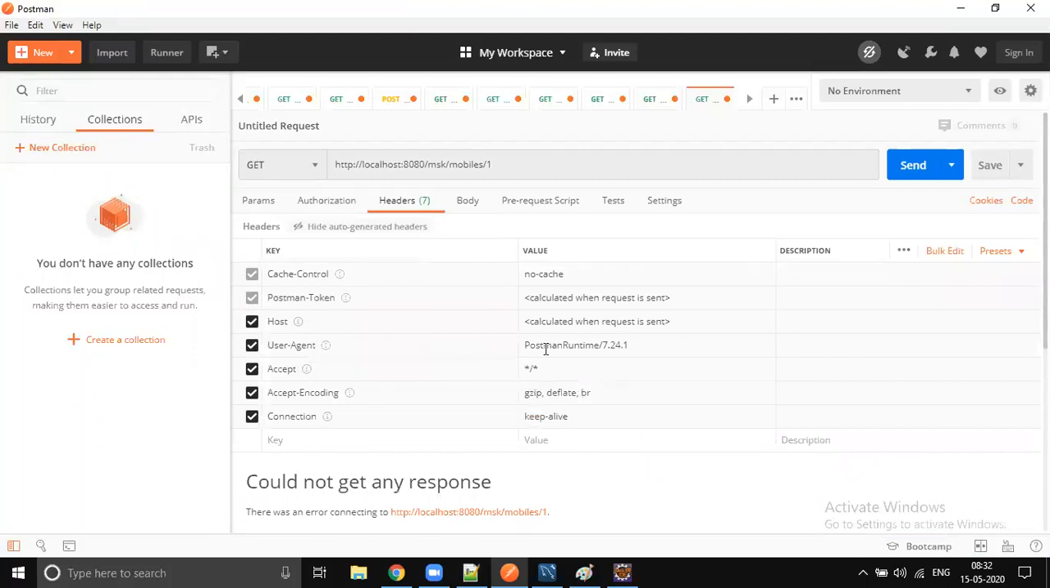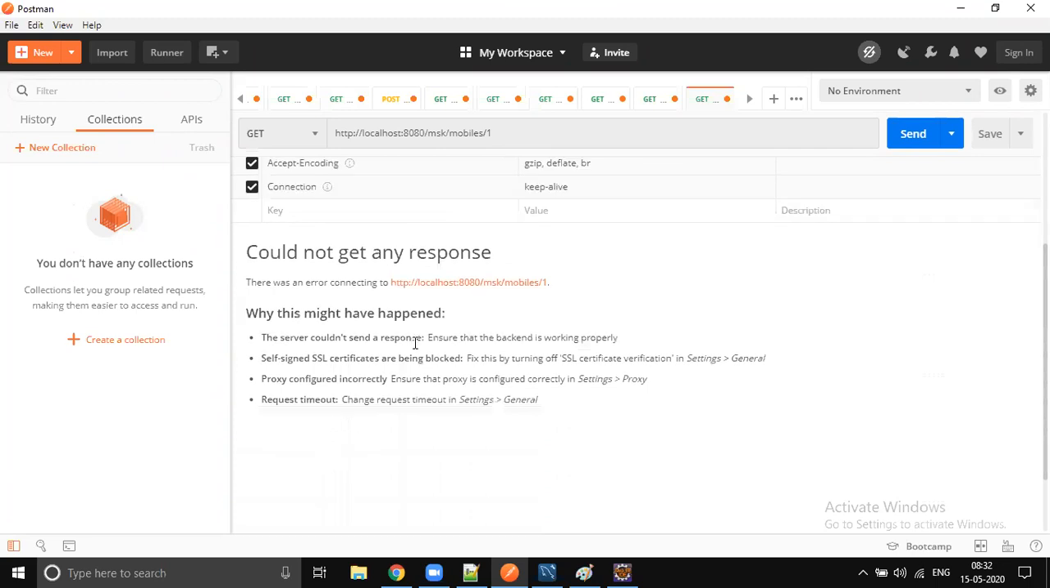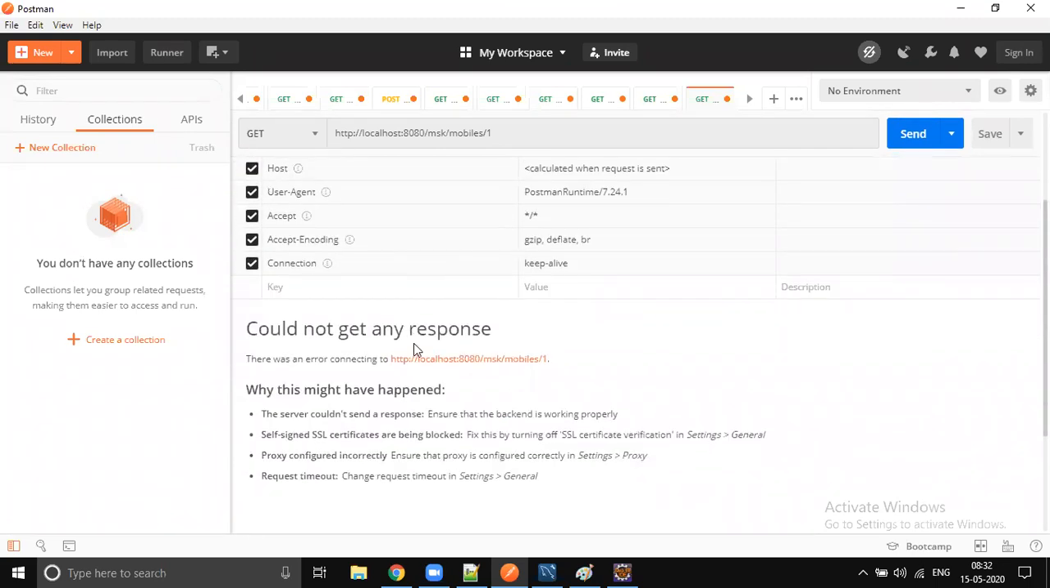We are saying that I can accept anything. */* means I can accept any type of data. If you wanted to accept a particular type, then you should say application/JSON. I want the data in the JSON format. If you want XML format, then you must say application/XML. But anyway, what is the default format the server is going to give? We will see. The server started.